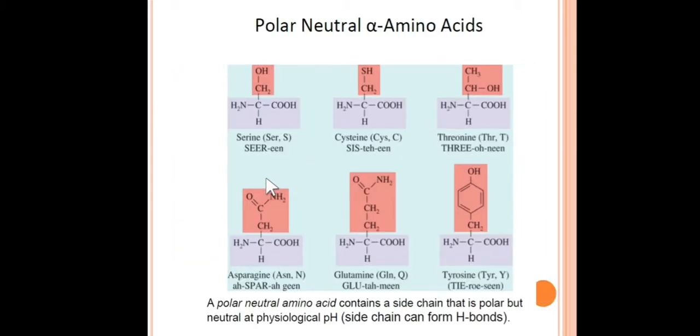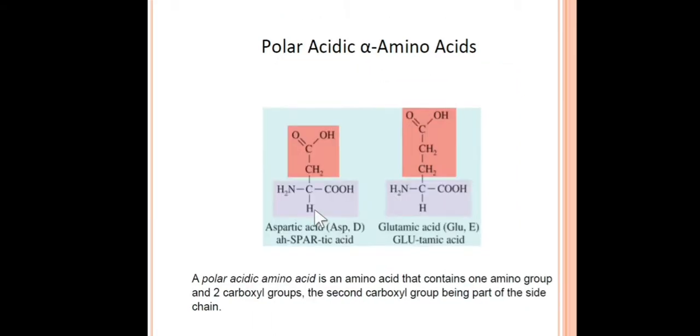So friends, if we consider the polar amino acids, we have neutral, acidic and basic. Let's see what the neutral amino acids in the polar category are. A compound which contains OH, SH, NH, amide or phenolic groups is polar, but these 6 amino acids are neutral in nature. Now let's go for the polar and acidic amino acids.